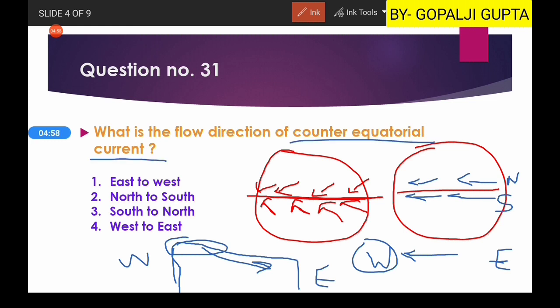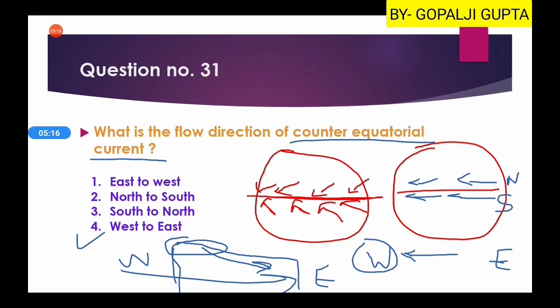It is countering the equatorial current, and the direction will be just opposite, from west towards the east. So hence the fourth option will be our right answer. The flow direction of counter equatorial current is from west to east. Okay, fourth option, our right answer.